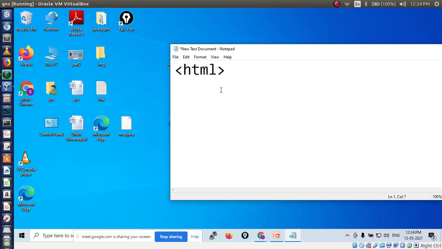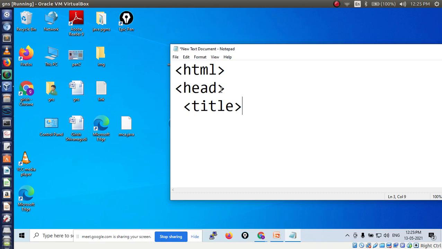HTML. Then after writing HTML, the next one is we have to write the title of the web page. To write the title of the web page, we have to use the head tag. Now I have used the head tag. Inside the head tag we have to use the title tag, to display the title of our web page.